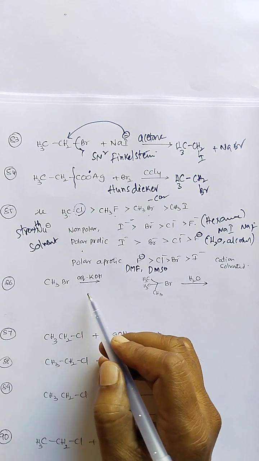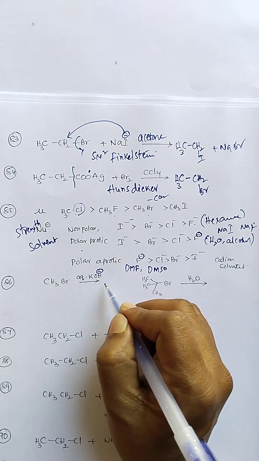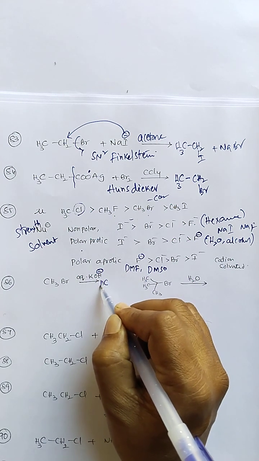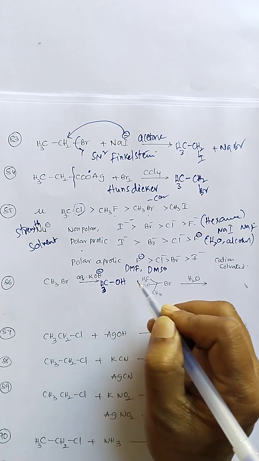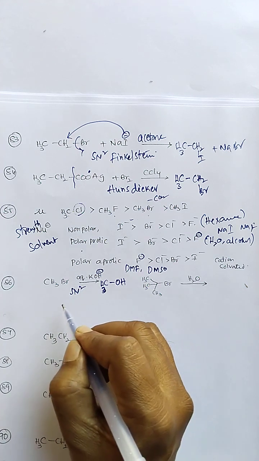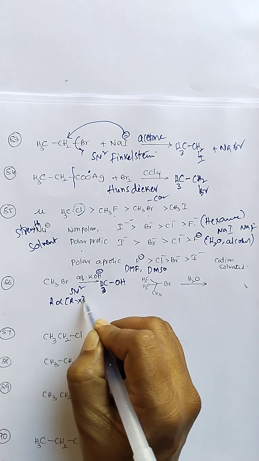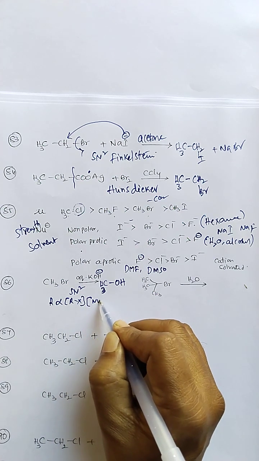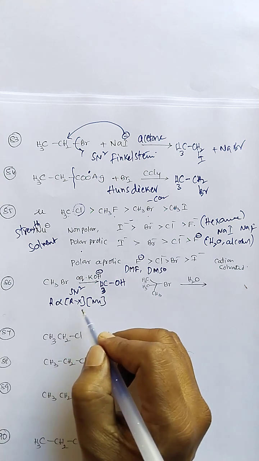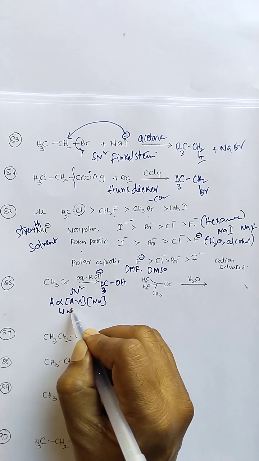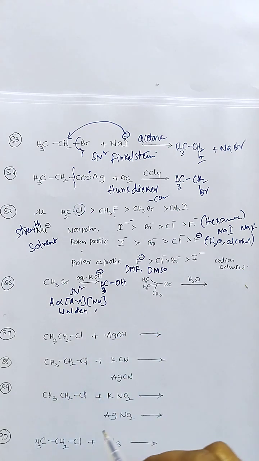Methyl bromide reaction with aqueous KOH. Here hydroxide acts as a nucleophile, not as a base. So it is a substitution reaction, SN2 reaction. The rate of the reaction is directly proportional to the alkyl halide concentration and nucleophile strength, and Walden inversion takes place in the SN2 reaction; the stereochemistry is inverted here.